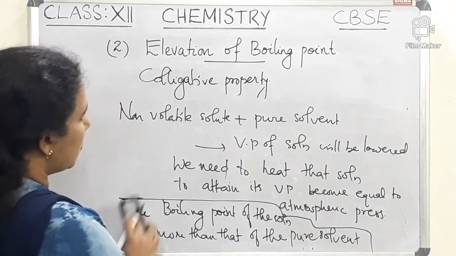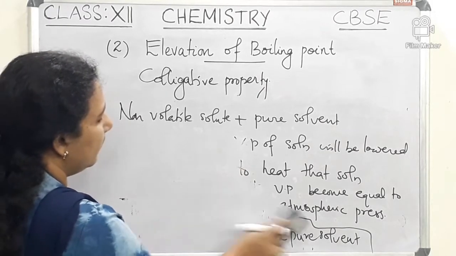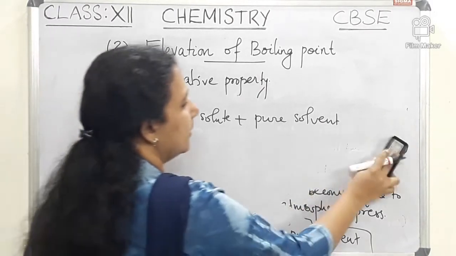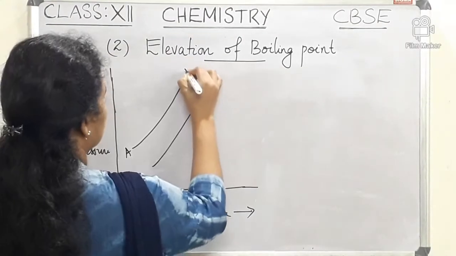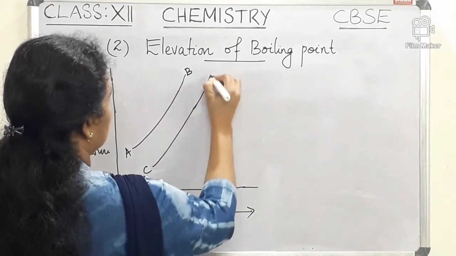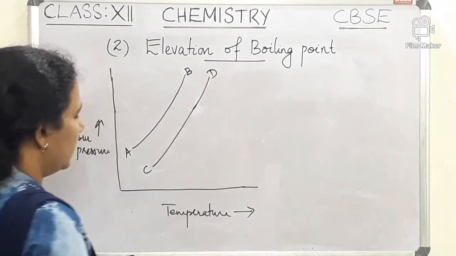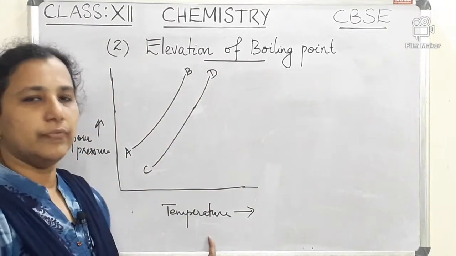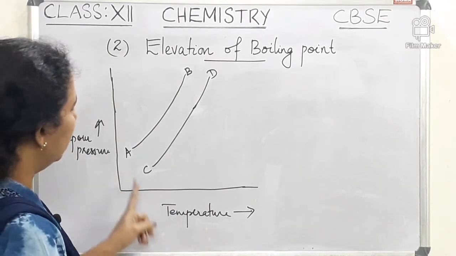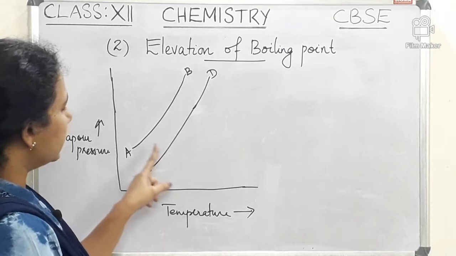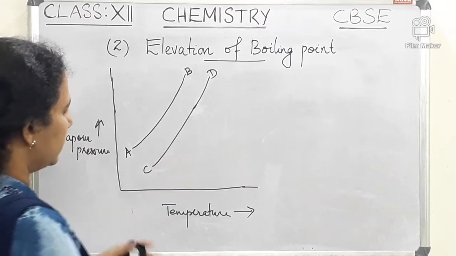So we can draw a graph of the variation of vapor pressure and temperature in the case of solvent and solution.